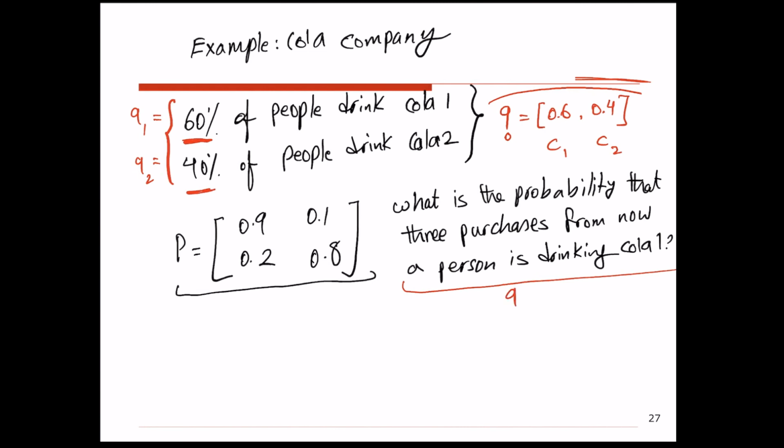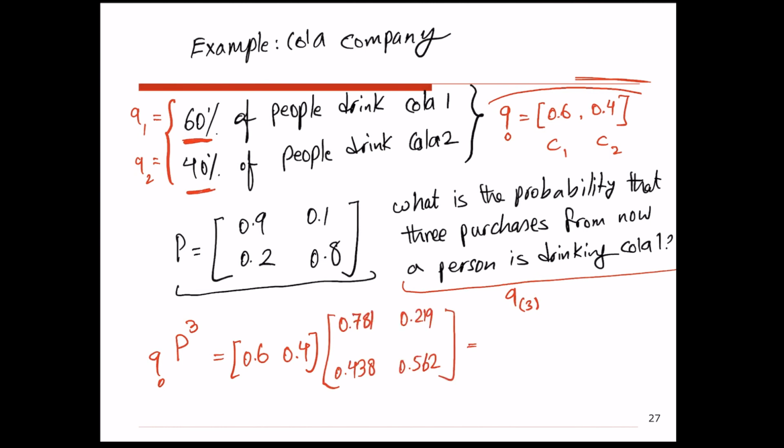In other words, I have to calculate Q3, meaning the probability distribution after 3 purchases, or after 3 transitions. So for that, I'm going to multiply vector Q0 by the 3-step transition probability matrix. So Q0 is 0.6 and 0.4. We obtained this 3-step transition probability matrix from the previous example. And so if we multiply vector Q0 by P3, we will have the